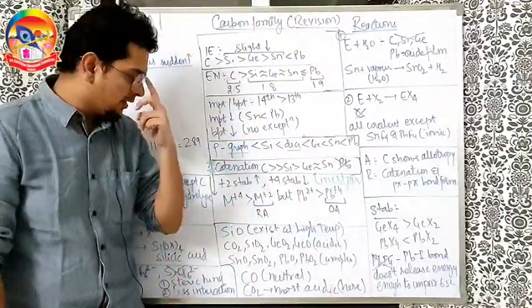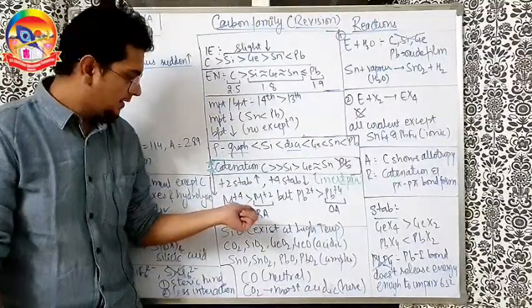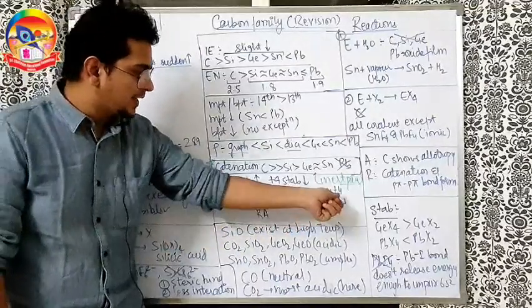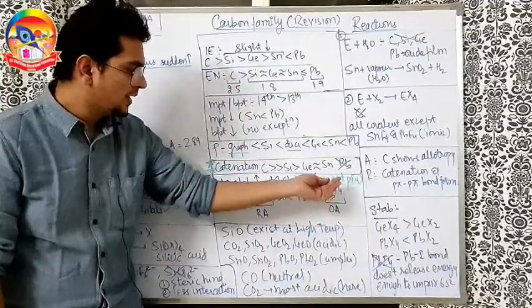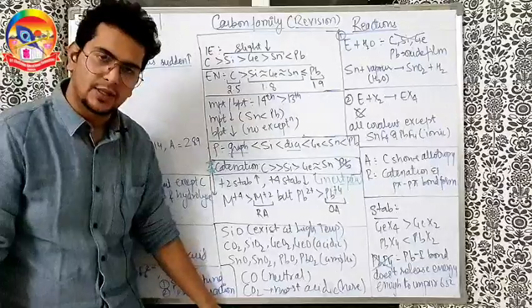Just like in the previous group as well, because +2 is more stable, they want to become +4, so they are reducing agents. They want to get oxidized. Lead +4 is less stable, +2 is more stable, that means +4 wants to become +2. So lead is happily going to get reduced, so it is an oxidizing agent.